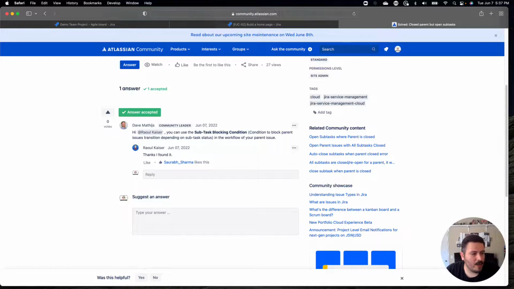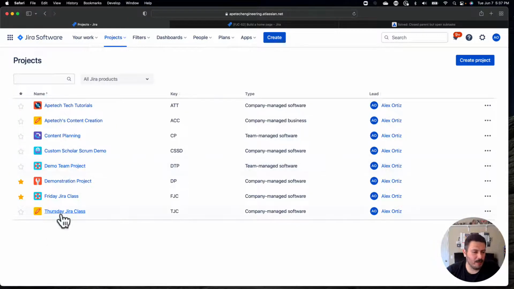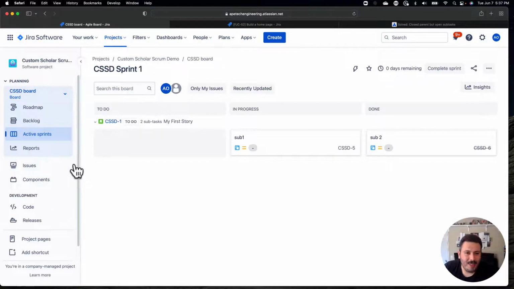This will probably be my last question because we're coming up on 40 minutes here, and this is, I'm assuming, going to take me a couple of minutes. So let's go take a look. We're looking for this subtask blocking condition in the workflow. I'm actually going to jump back into another project, and at this point I really have to make a bunch of different projects because I actually use these projects in my courses, so it'll get really annoying.